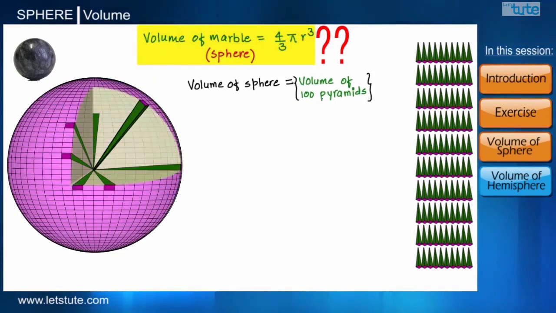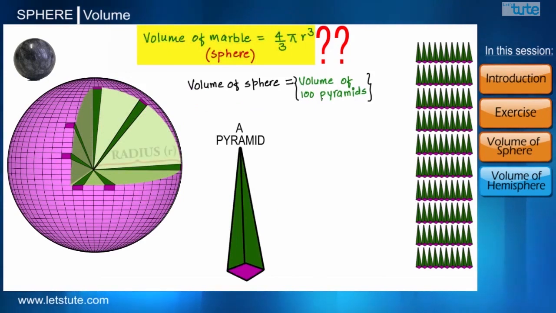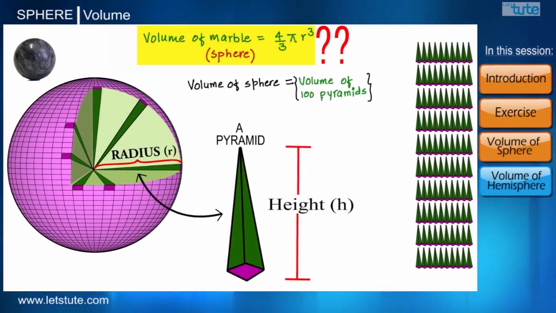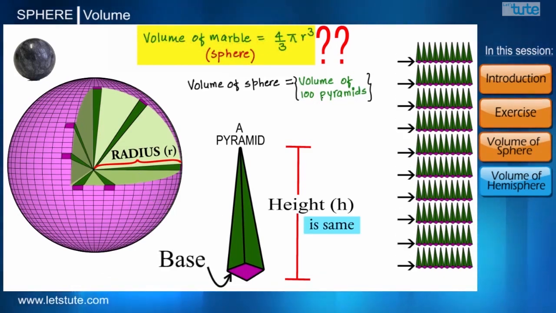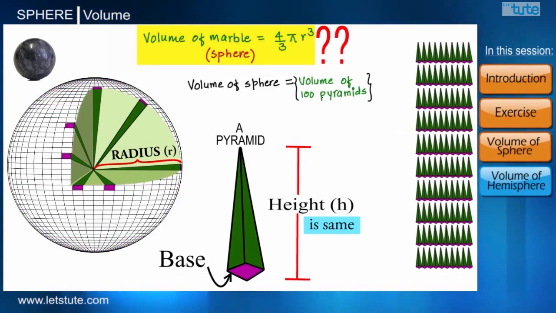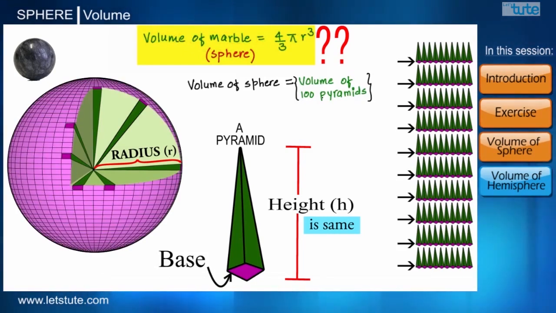If we cut open the sphere, we can see that the radius of the sphere is actually the height of the pyramid. And as we all know, the radius of the sphere is same throughout. Therefore, we can conclude that height of all pyramids is same. But when we talk about the bases of these pyramids, they form the surface area of the sphere. But unlike height, they may differ in their areas.